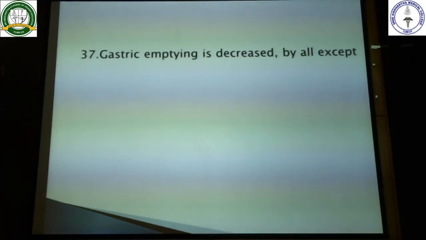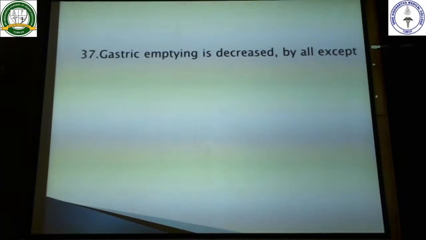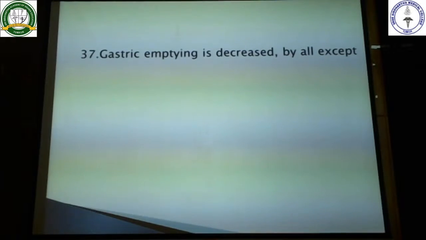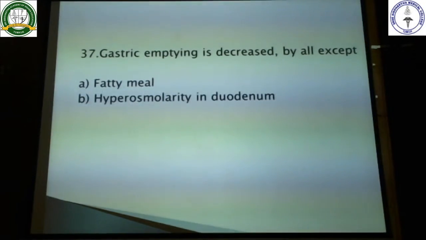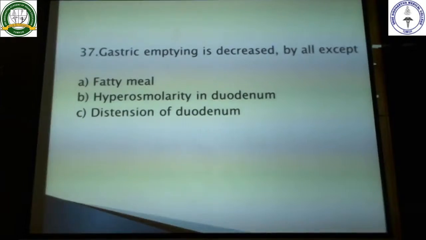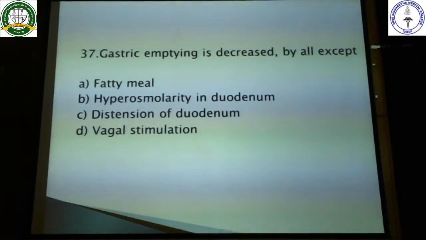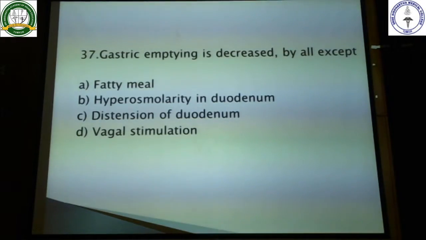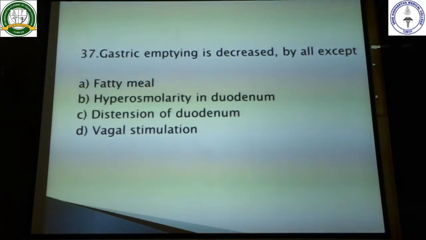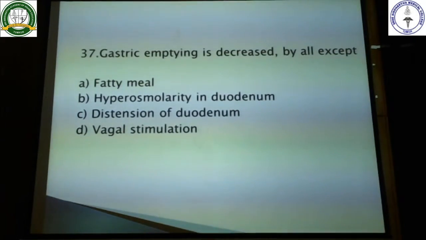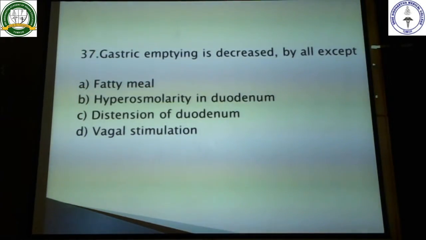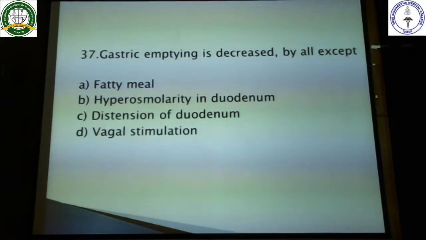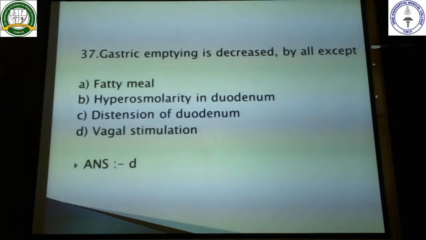Coming to the next question, gastric emptying is decreased by all except. So here you have to choose the option which favors gastric emptying. Fatty meal, hyperosmolarity in the duodenum, distension of the duodenum, and vagal stimulation. Vagal stimulation is nothing but parasympathetic, which is acetylcholine, and that increases GI motility and secretion. So that favors gastric emptying. So the option here is vagal stimulation.